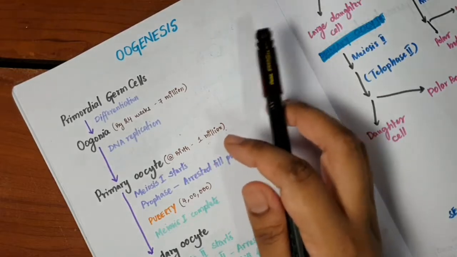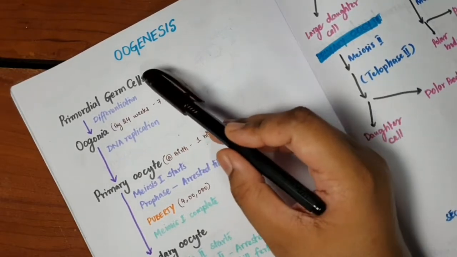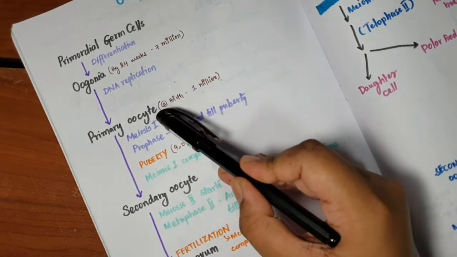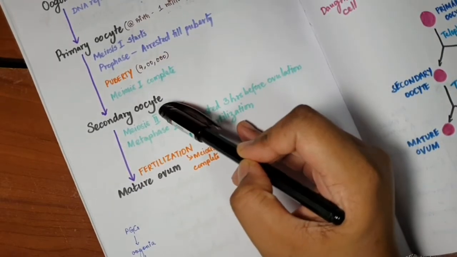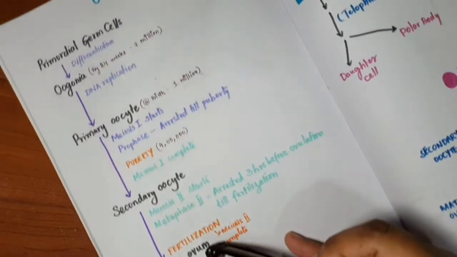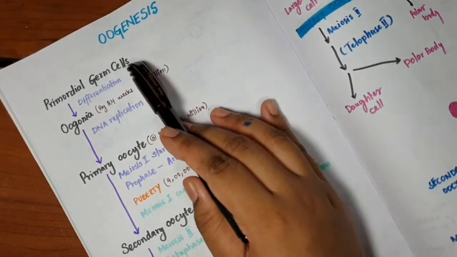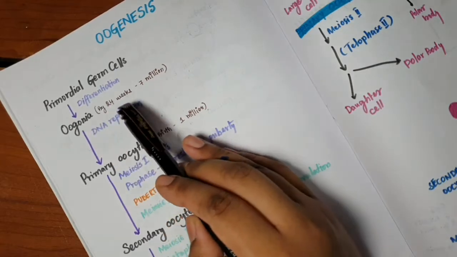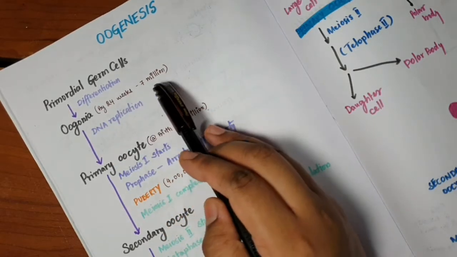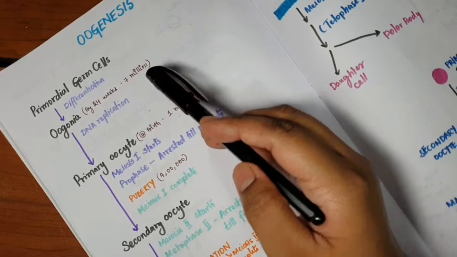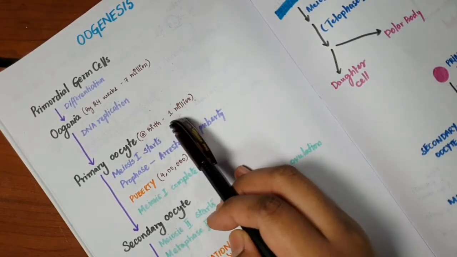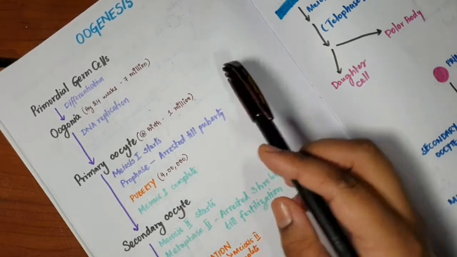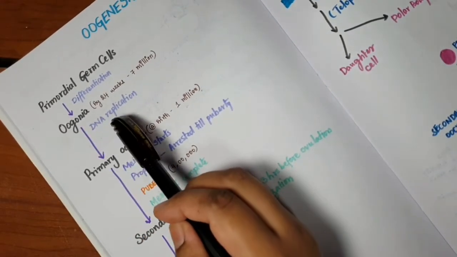Remember, there are 5 steps in oogenesis. First, the primordial germ cells, then oogonia, primary oocyte, followed by secondary oocyte, and then mature ovum. So primordial germ cells will differentiate and form oogonia. By 24 weeks of gestation, there are about 7 million oogonia present. And by the time the child is born, a lot of them undergo apoptosis, so we have only 1 million remaining at birth. The oogonia undergo DNA replication.